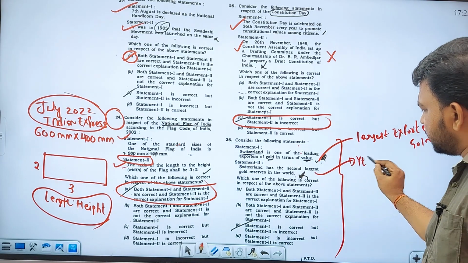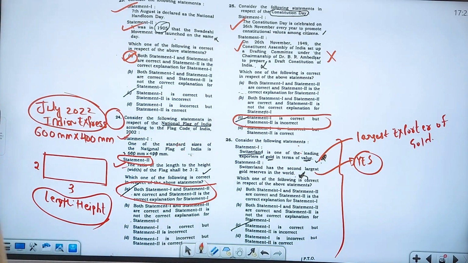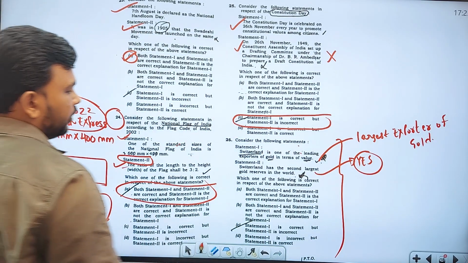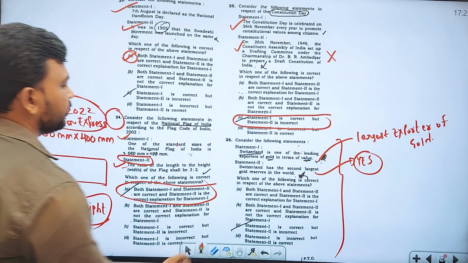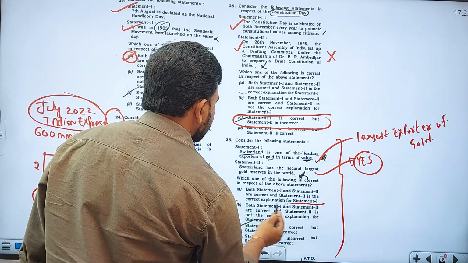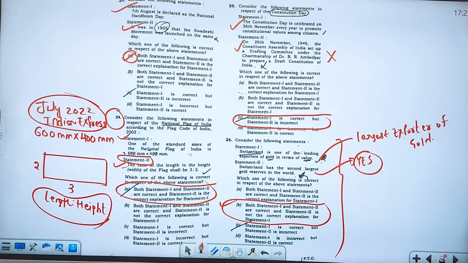Both 1 and 2 are correct statements, but statement 2 is not the correct explanation of A. Understand that very clearly. It is not that because it has gold, it became the largest exporter. It has gold reserves, yes, the second largest in the world, no doubt about that.